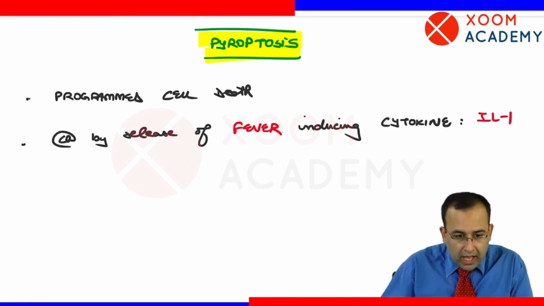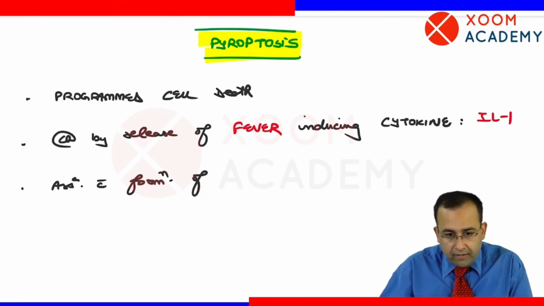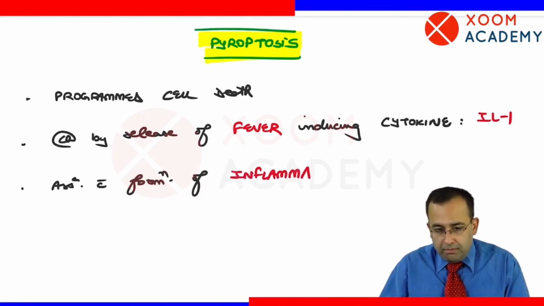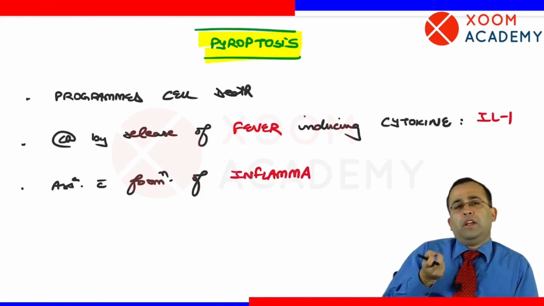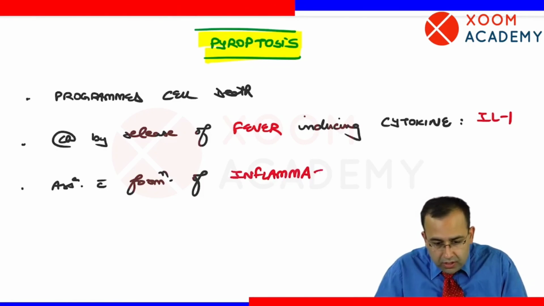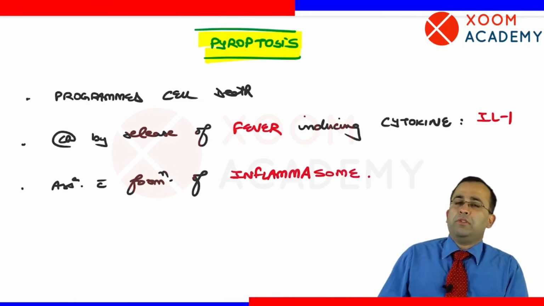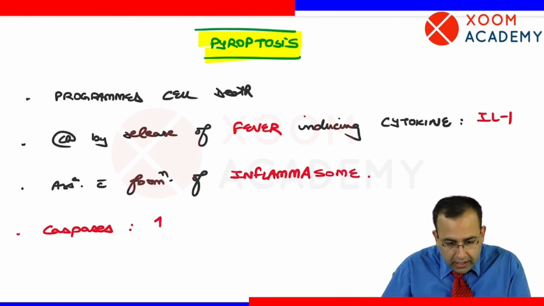Next point, it is associated with formation of inflammasomes. Look, all these are the words which are asked in MCQs. As soon as it is pyroptosis: pyro, fever, interleukin 1, associated with formation of inflammasome. Which are the main caspases associated? Caspases, it is associated